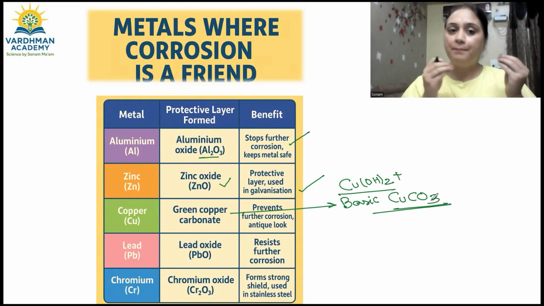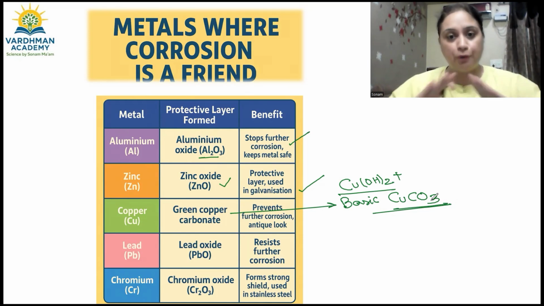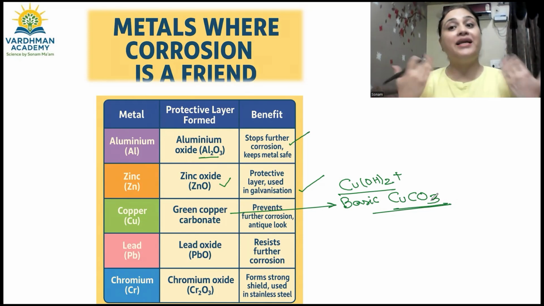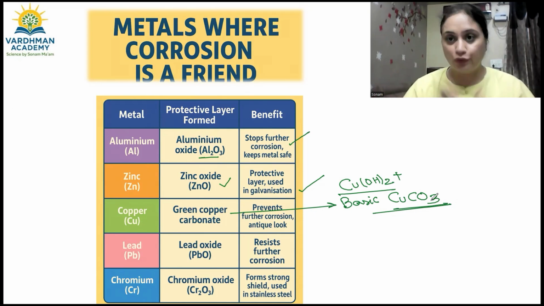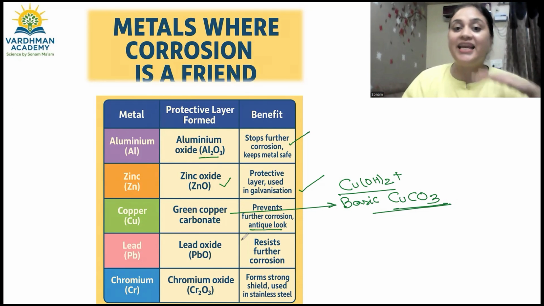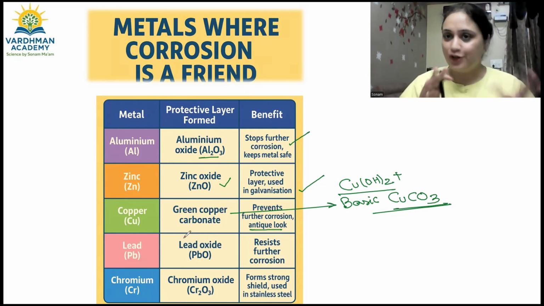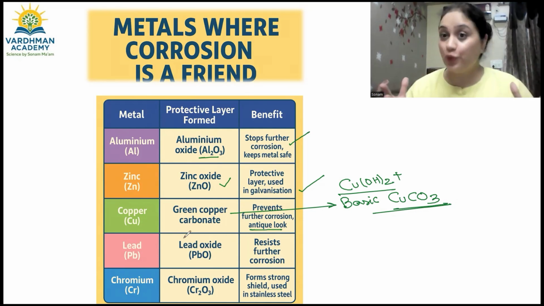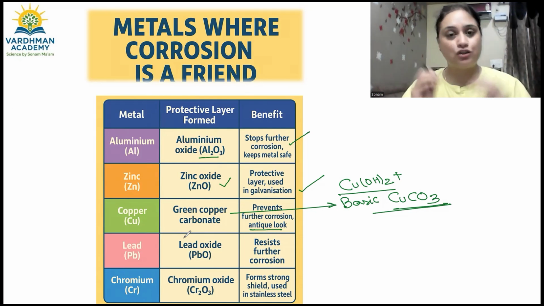So we say that a basic layer of copper carbonate gets deposited over it and hence prevents it from further corrosion. And do you know this is a green color layer and that gives an antique look to the copper. So ये कैसा हो गया, ये तो उसको न्यू लुक दे रहा है and that look is also fascinating. So can we say here the corrosion is a friend? Absolutely children. Corrosion is not always the enemy. Corrosion is also a friend in some cases of metals.